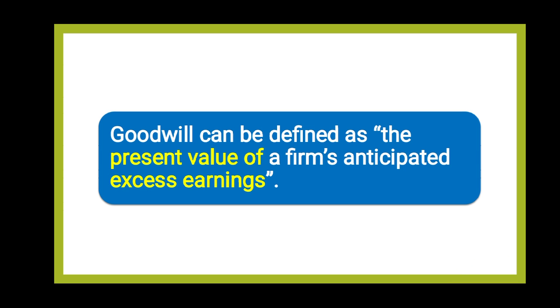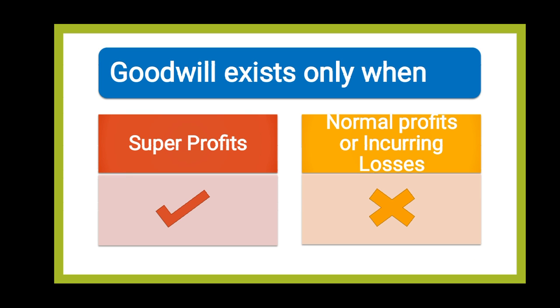And when we calculate the monetary value of these excess earnings or super profits, it is known as goodwill. So goodwill can be defined as the present value, the monetary value, of the firm's anticipated excess earnings. Excess earning here means super profits, that is something more than the other firms.